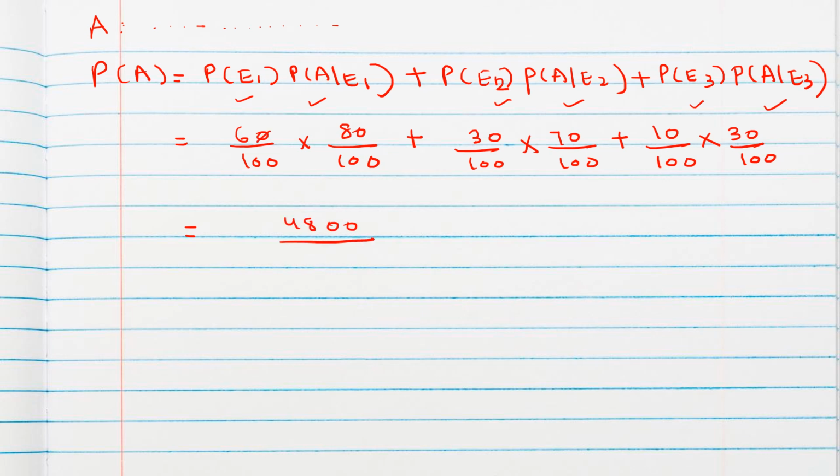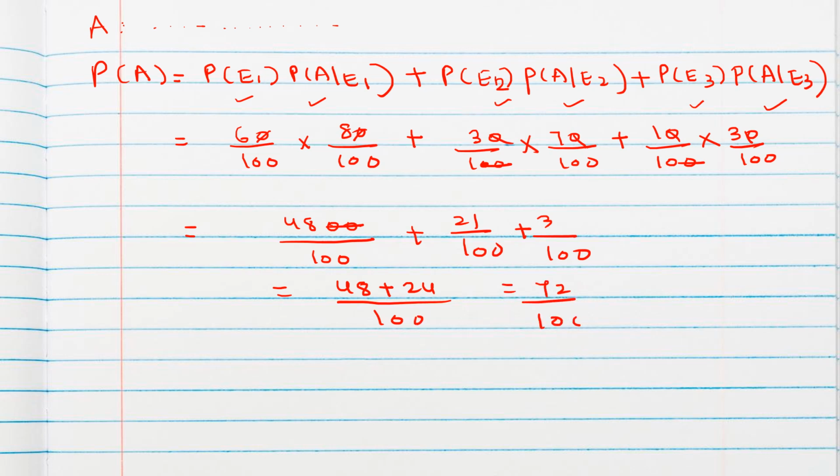Anyway, two zeros will get cancelled. I am not writing only zeros, two zeros I will write. Again, I am not simplifying here. These two zeros we can cancel. 21 by 100 and here we can cancel two zeros. So 100. So 48 plus 24 by 100. So the answer will be 72 by 100.